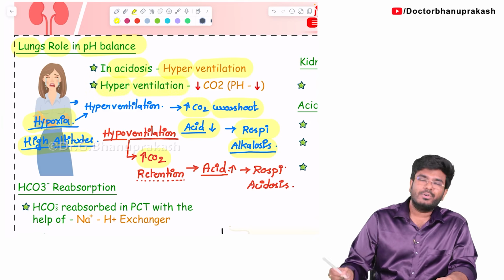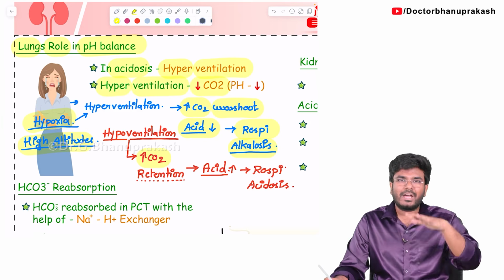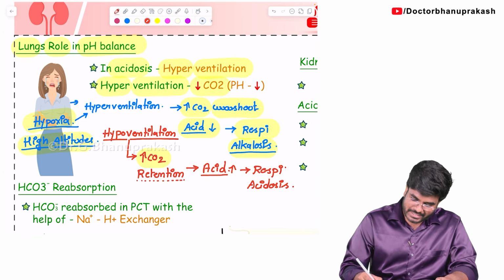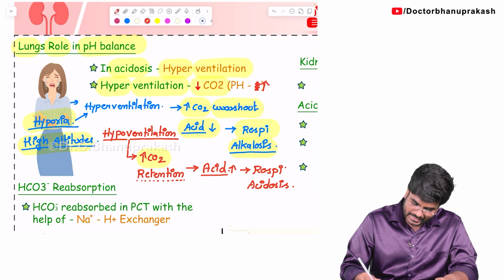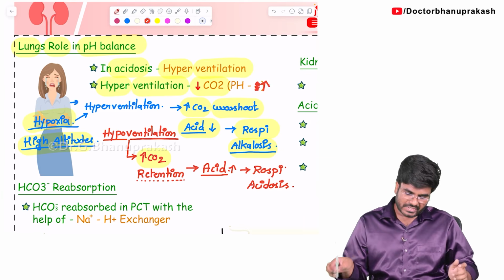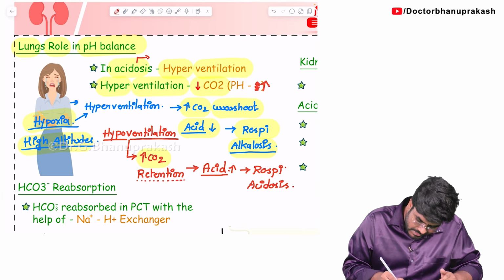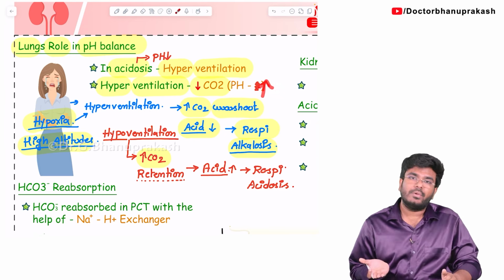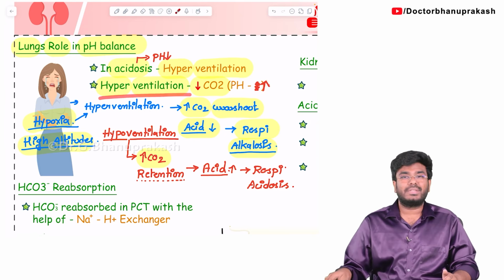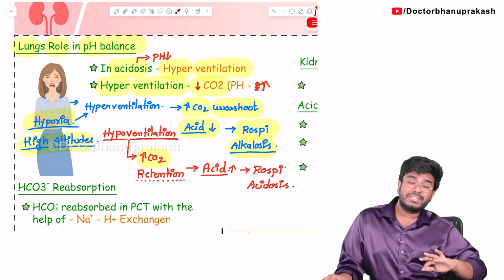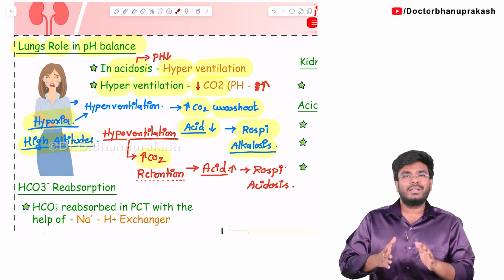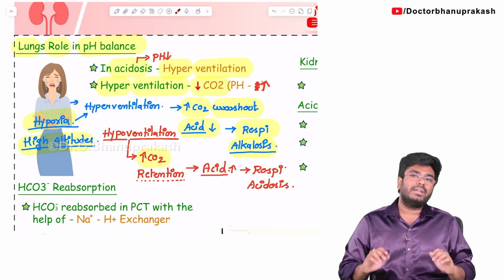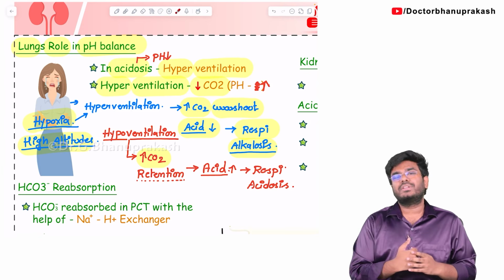So, immediately the person will do hyperventilation to decrease the PCO2, to decrease the carbon dioxide. Whenever carbon dioxide decreases, what will happen? Acid production decreases and pH will start to increase. Okay, coming back to normal. So, first the patient is having what? The patient is having acidosis, right? Acidosis means what? Low pH, which is bad. So, you have to bring the pH back to normal. You have to increase it back to normal. So, lungs can help you in that. Lungs, either by doing hyperventilation or hypoventilation, can actually change your pH. If you do hyperventilation, you can get into respiratory alkalosis. If you do hypoventilation, you can get into respiratory acidosis. So, lungs can actually change your pH.